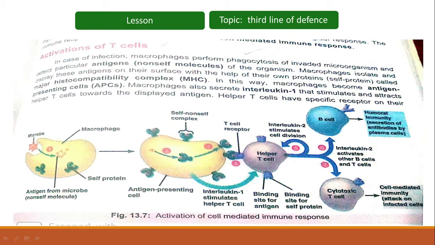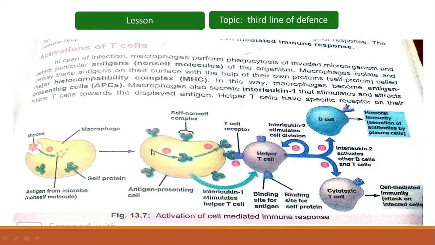Now here you can see the activation of cell mediated immune response. First, here we have a macrophage. This macrophage will detect the antigens present on the surface of the microbe. Finally, it will engulf that microbe, digest it or phagocytose it, and then it will display some parts of these antigens on its surface.